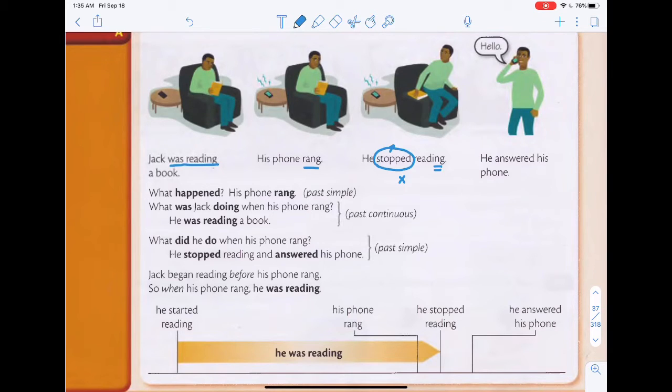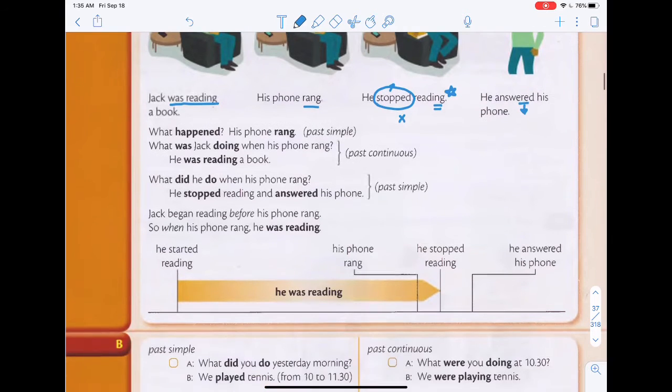He answered his phone. So this is also past simple, but this is more obvious because there's only one past tense over here. He answered his phone. So you can tell that it is past simple. This one is a bit tricky. Okay, the key thing is not the reading, it is stopped. He stopped reading. So it makes it past simple.